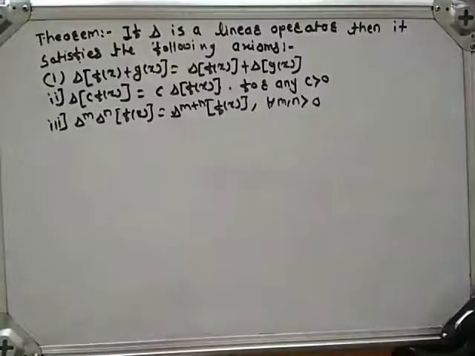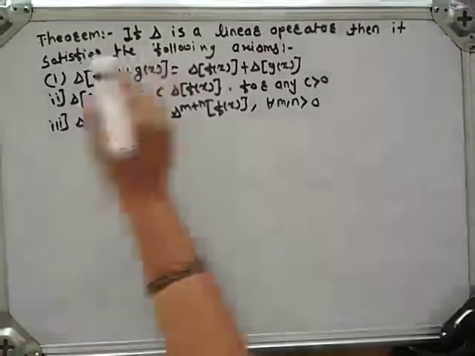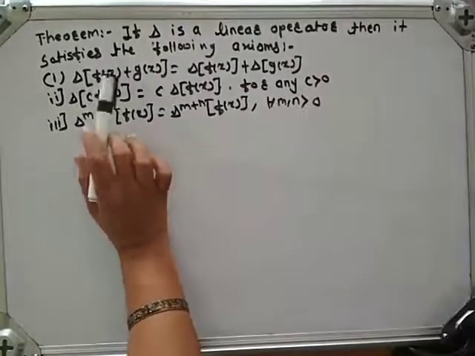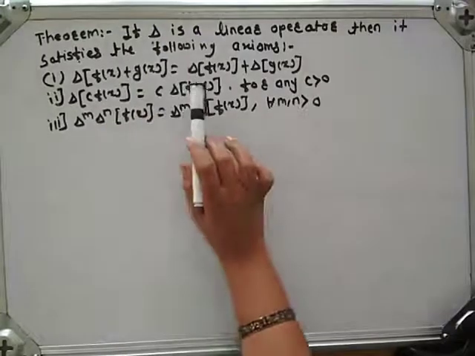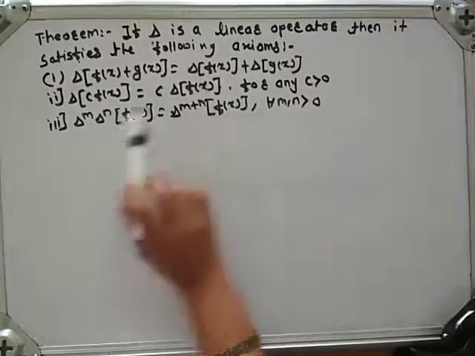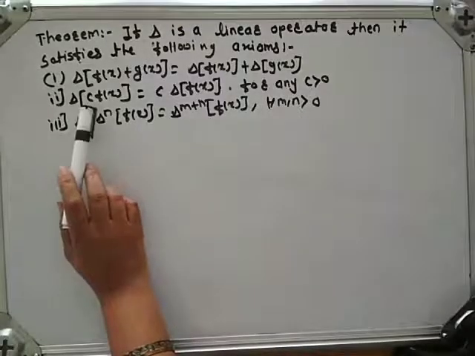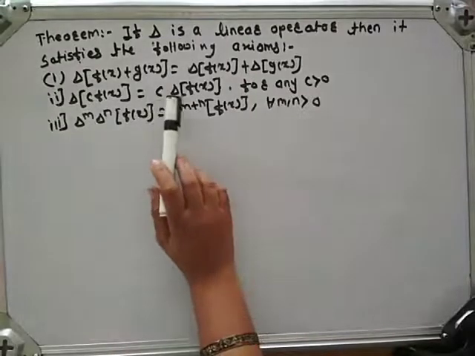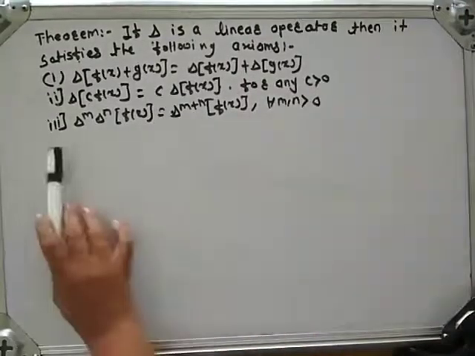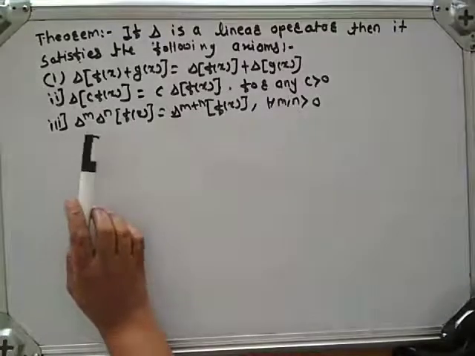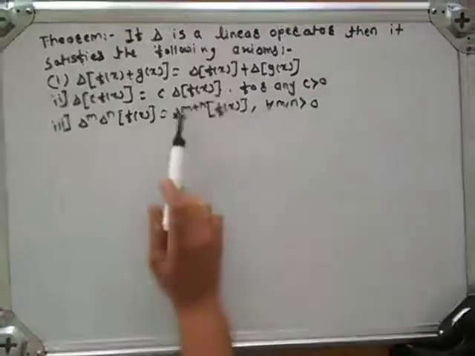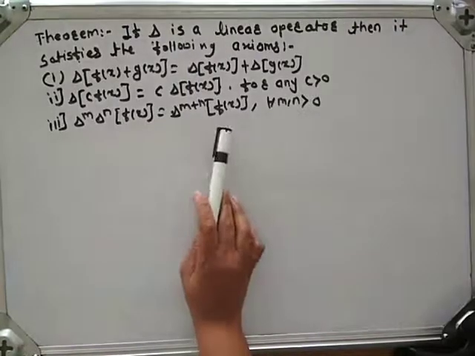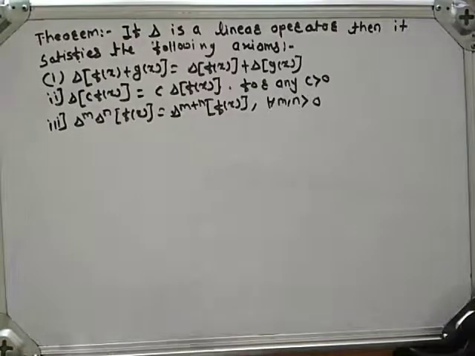See here, what is the theorem? If delta is a linear operator, then it satisfies the following axioms. First axiom is delta of (f of x plus g of x) is equal to delta f of x plus delta g of x. Second is delta of c into f of x is equal to c into delta f of x for any c greater than 0. And third one is delta raised to m into delta raised to n f of x is equal to delta raised to m plus n into f of x.